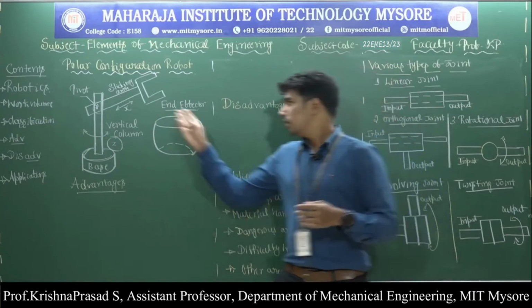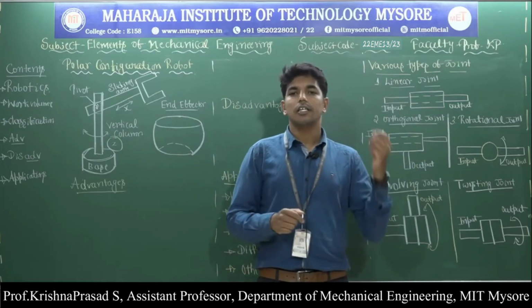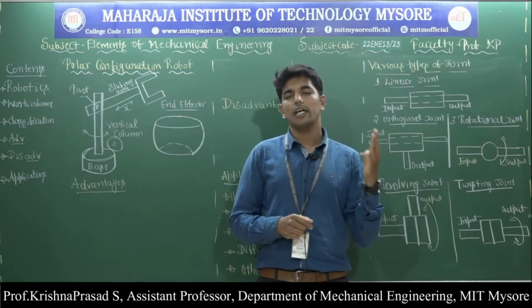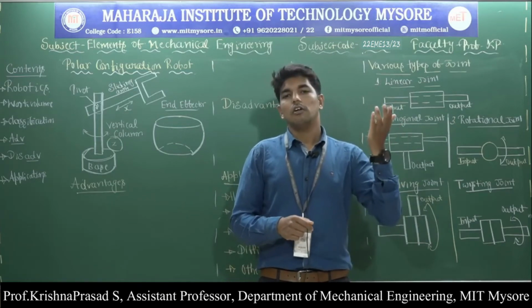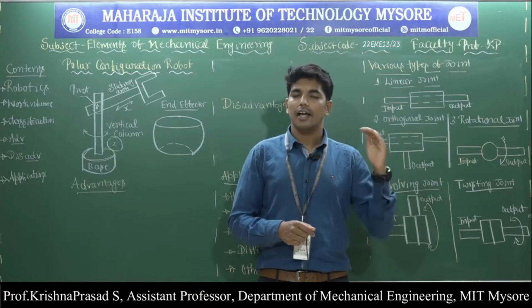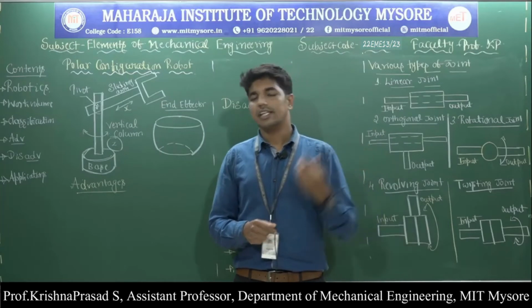Then the main parts: the Cartesian configuration robot consists of three sliding joints along the x, y and z directions. The robot can be moved anywhere along the z axis, y axis and x axis, and it can start or stop anywhere along the x, y and z axis system.